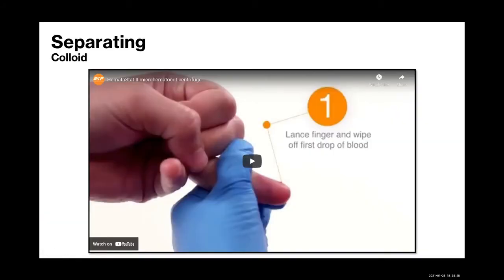Separating colloids. So blood is also a colloid, and this video explains how those tiny little capillary tubes of blood that you get taken at the doctor's office are separated using a centrifuge, and that can give information about how much plasma versus how many solid particles, such as red and white blood cells, you have.